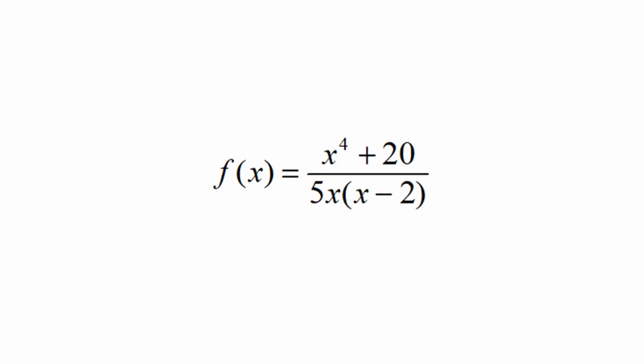For example, the rational function f(x) = (x⁴ + 20)/(5x(x − 2)) is continuous at every point of the real line except x = 0 and x = 2, where the denominator is 0.